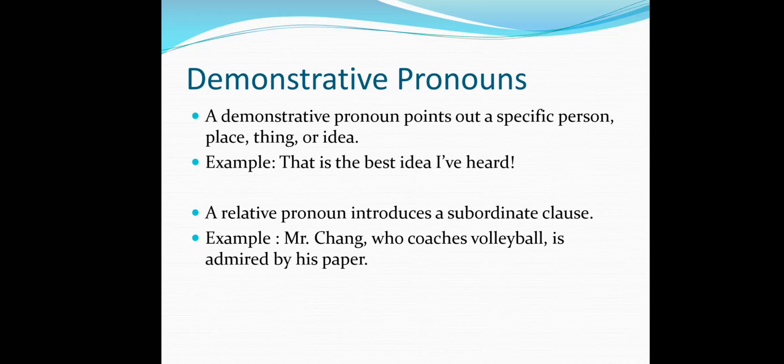We're going to talk right now about demonstrative pronouns. A demonstrative pronoun points out a specific person, specific place, specific thing, or specific idea. For example, that's the best idea I've heard. A relative pronoun introduces a subordinate clause. For example, Mr. Chang, who coaches volleyball, is admired by his players. So the relative pronoun is going to introduce what? A subordinate clause.